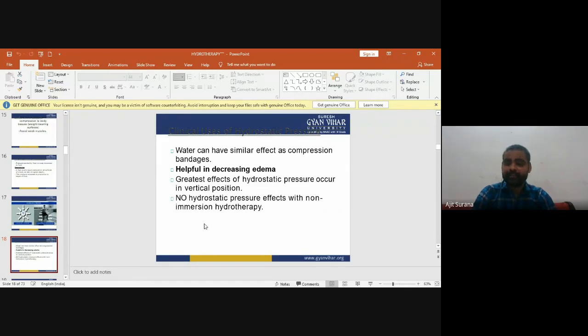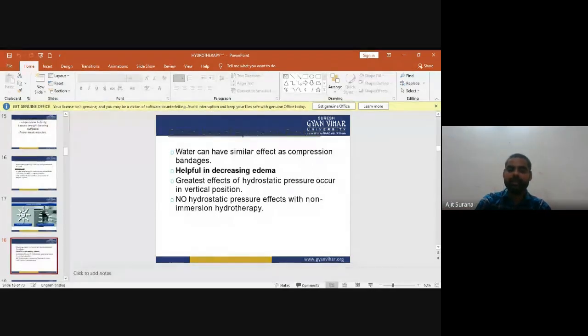The greatest effect of hydrostatic pressure occurs in the vertical position. There is no hydrostatic pressure effect with non-immersion hydrotherapy.